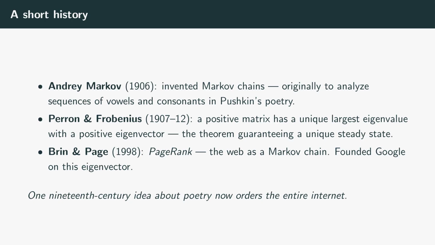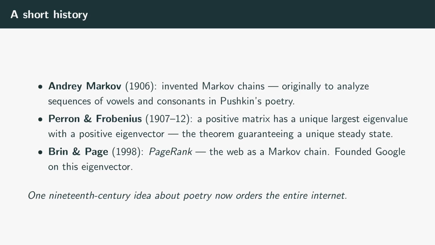A little history, and it is a great one. Markov chains were invented by Andrei Markov in 1906, and his first application was charmingly unexpected. He analyzed the sequence of vowels and consonants in Pushkin's poetry, showing that even dependent random events obey clean laws. Right after, between 1907 and 1912, Oscar Perron and Georg Frobenius proved the theorem that underpins everything we did today. A matrix with all positive entries has a unique largest eigenvalue, and its eigenvector can be chosen entirely positive. That is precisely what guarantees a single, well-defined steady state.